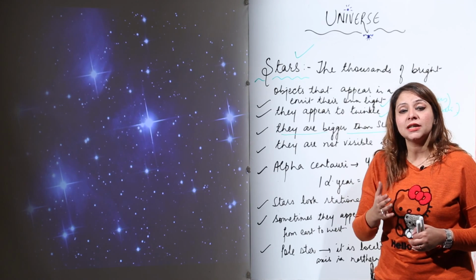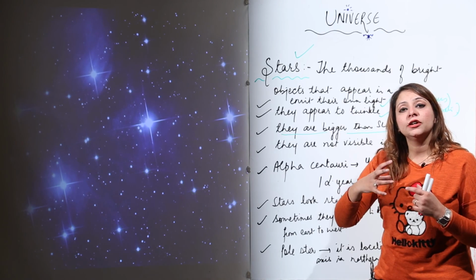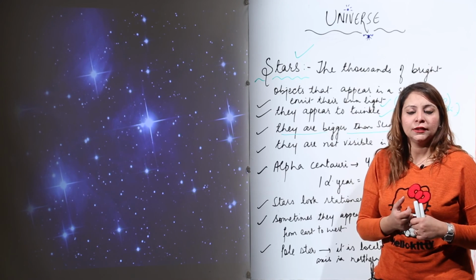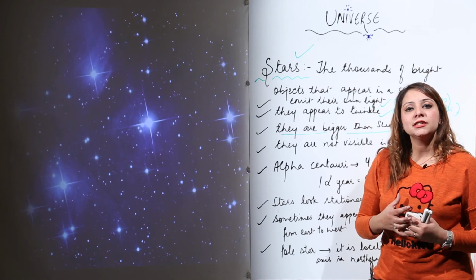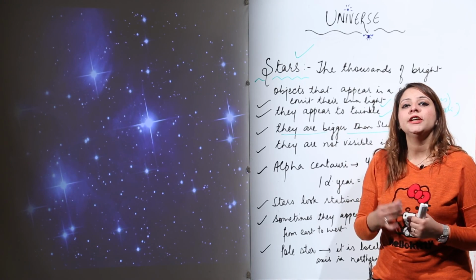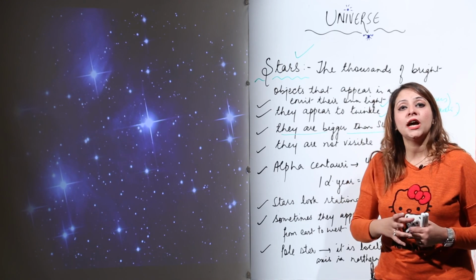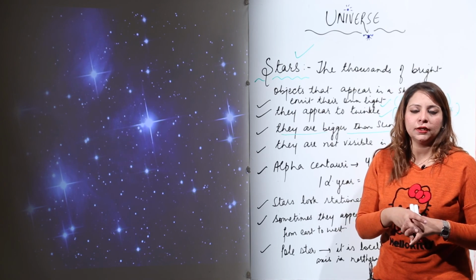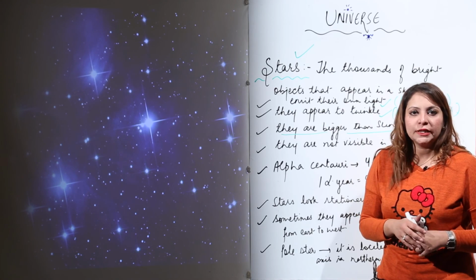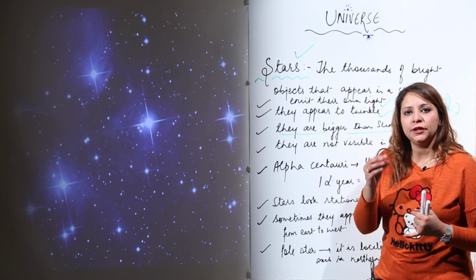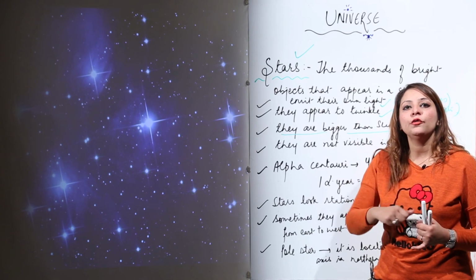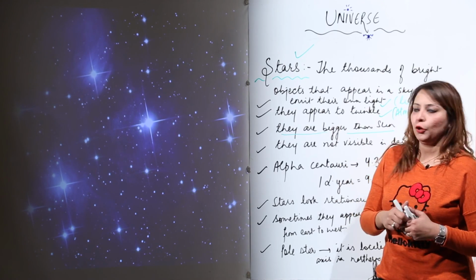Many stars are at a very great distance from the sun. Because stars are not located near the earth, they appear to be a point source. Otherwise they are bigger than the sun. There are so many stars which are much bigger in radius if we compare them with the sun, right? So the reason they appear very small is that they are located very far from us.